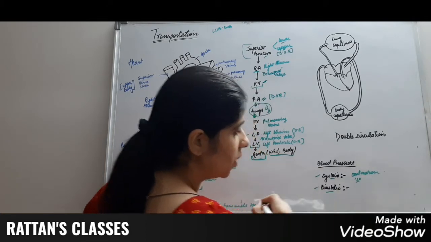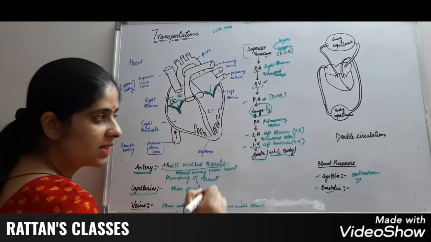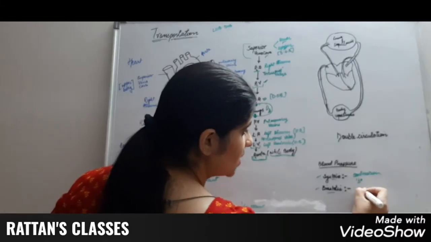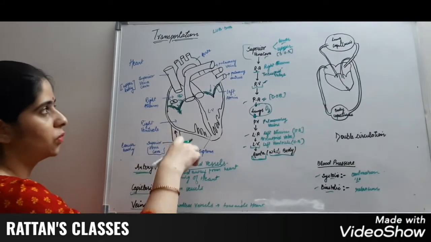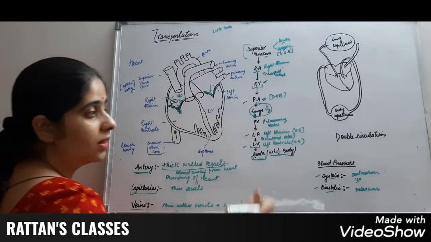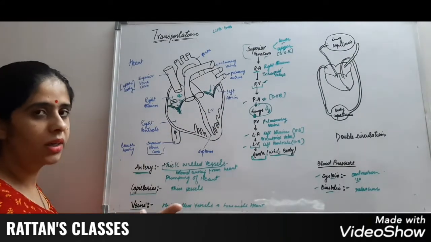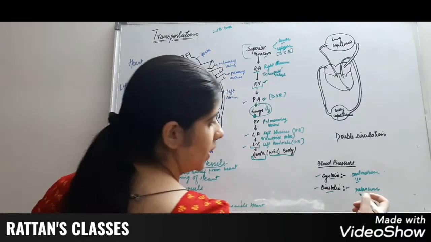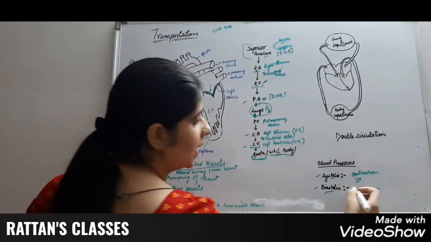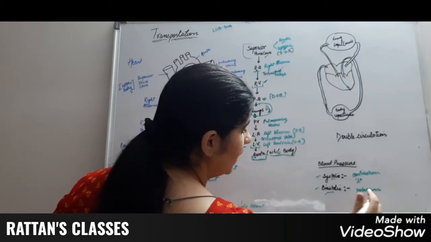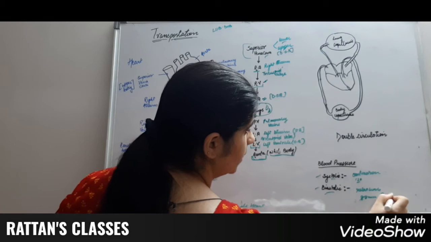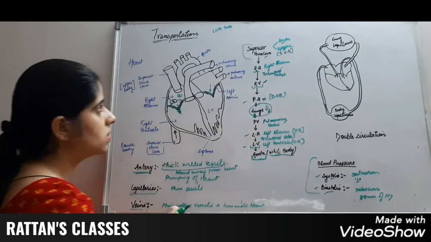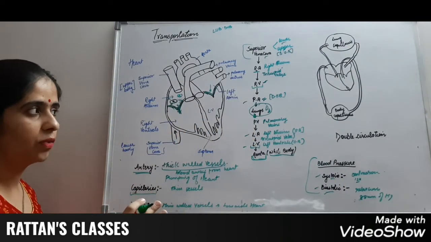Diastolic pressure is the pressure that is due to the relaxation of muscles. When the whole blood is transferred to the veins or the arteries, the heart is relaxed. That pressure is known as diastolic pressure. That is 80 mm of mercury. This is all about the transportation of the blood.